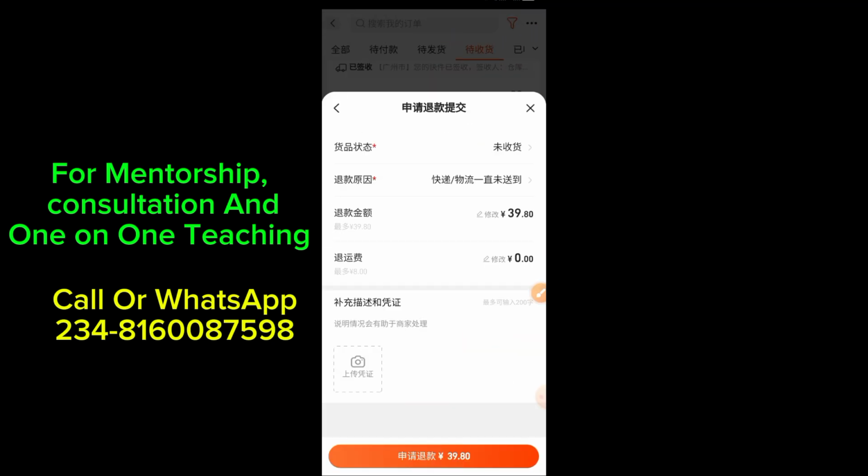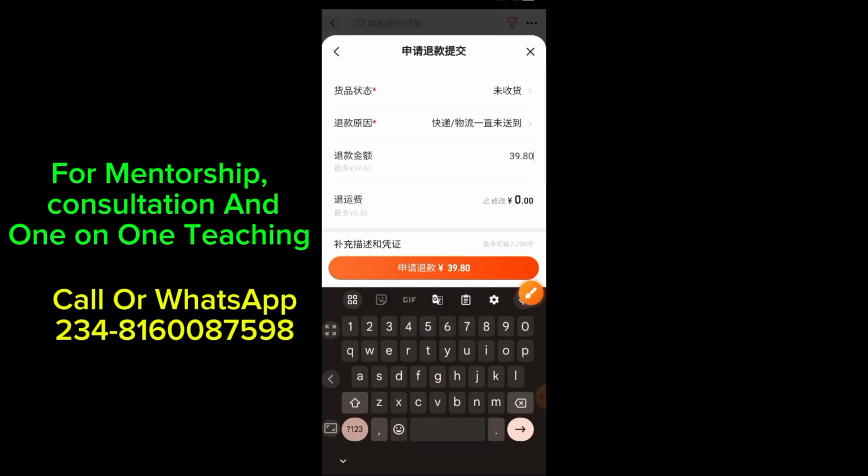So I'm still on track by saying this. Now, this is the amount that we have here, both for the local shipping fee and the actual amount of what I purchased, right? So I'm going to select this. Let me select the amount. If there's any need for me to do that, okay, I think that's the amount.